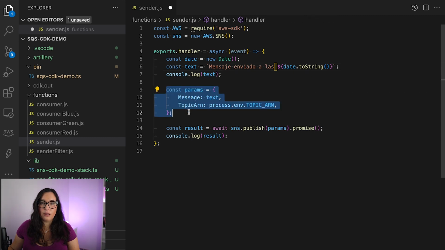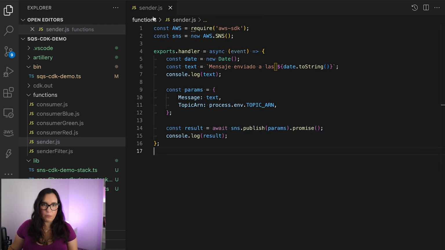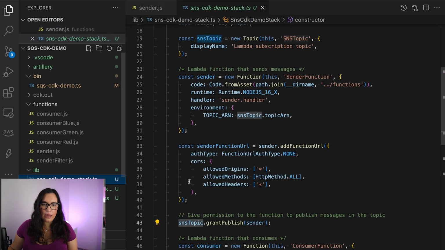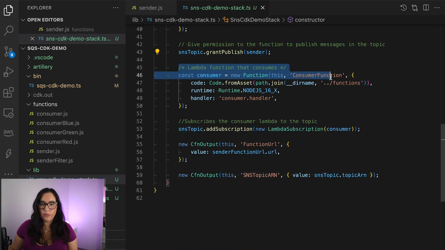So basically using the AWS SDK and putting a message, and then I'm publishing that. And then that message goes into the topic and triggers a second Lambda function that is here. And you can see that this Lambda function is consuming the message, and it has a subscription to that topic. So SNS add subscription, new Lambda subscriber, here it is. And that's it. You will see it trigger.